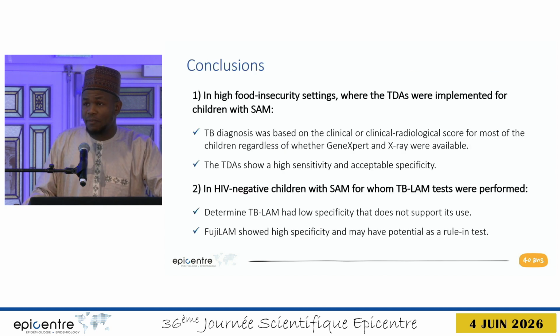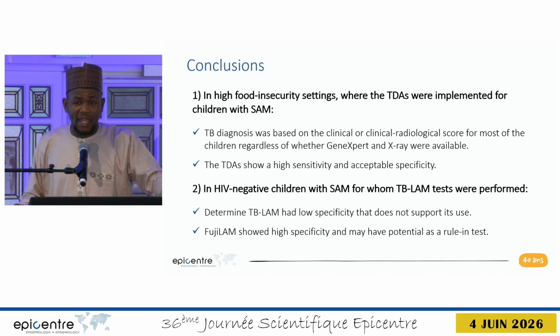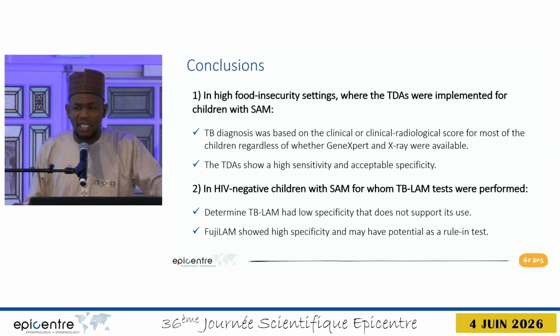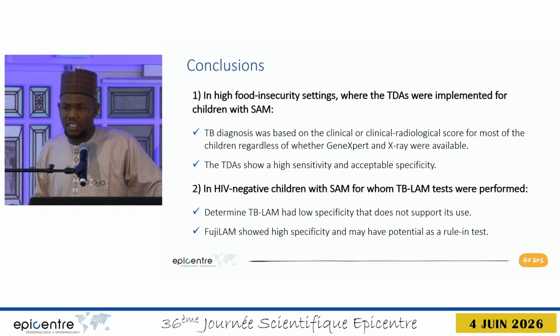So in conclusion, in settings where we have high food insecurity, we implemented those algorithms, and we saw that the main reason for starting TB treatment was the clinical and radiological score, regardless of whether you have access to Gene Xpert or not, or X-ray or not.